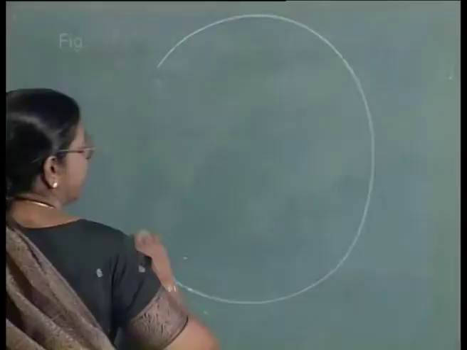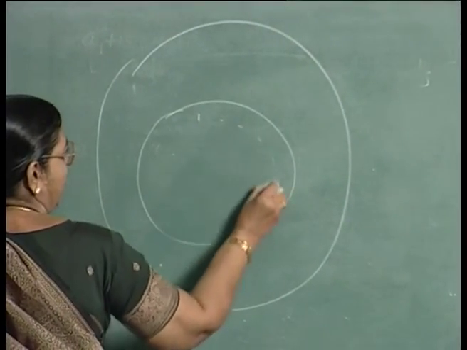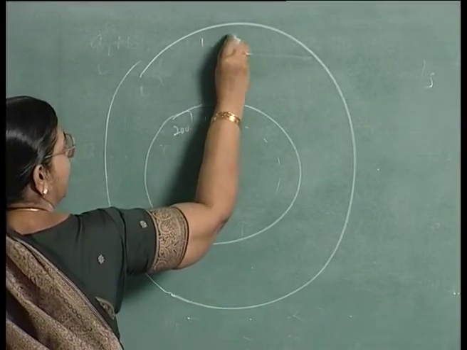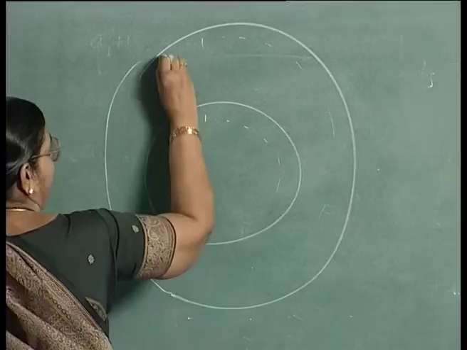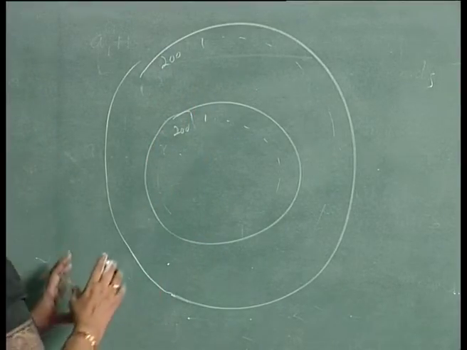Now, in one position you have a disc like this, suppose 1 to 200 is there, and similarly here also 1 to 200. How many ways can you align them?